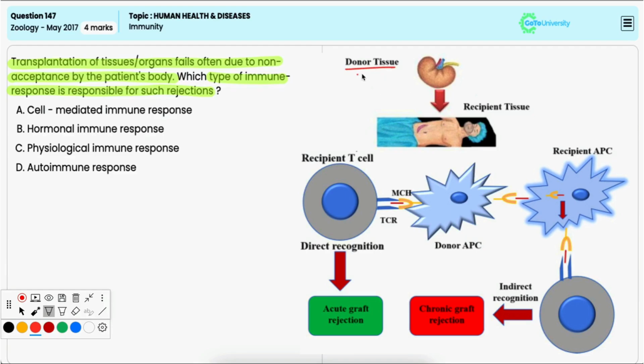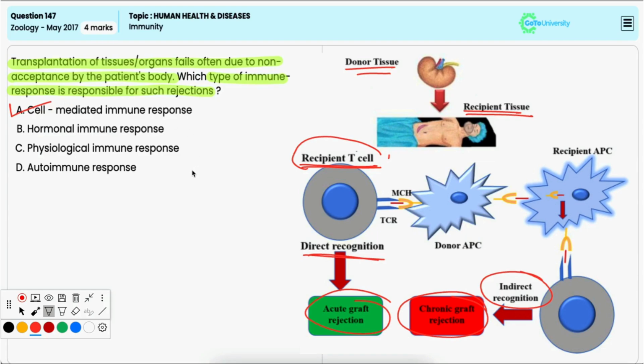Now transplant rejection occurs due to the activation of the T cells of the recipient, which recognize the transplanted tissue or organ as foreign and start attacking it. So this is the key mechanism of cell-mediated immunity. Hence, it is the correct answer.